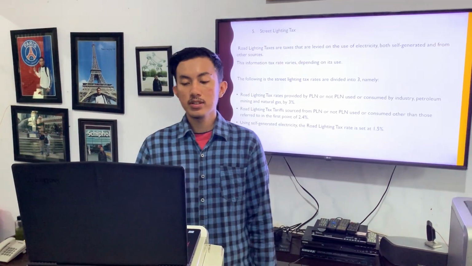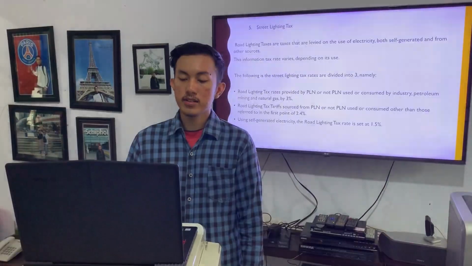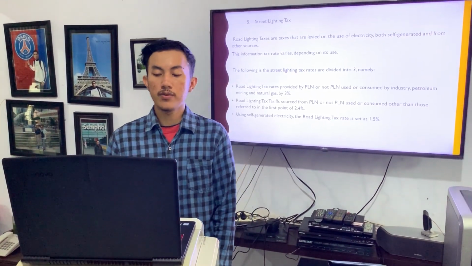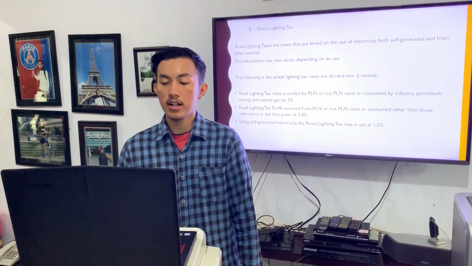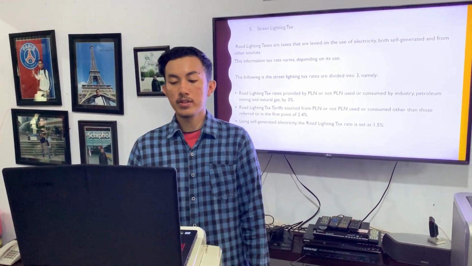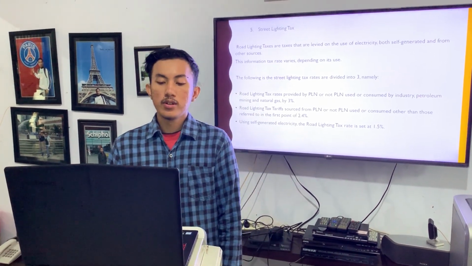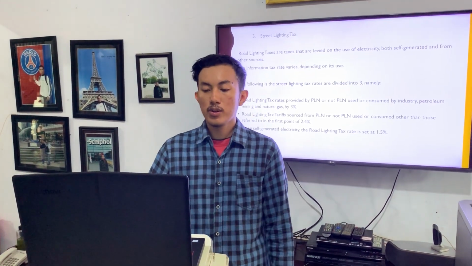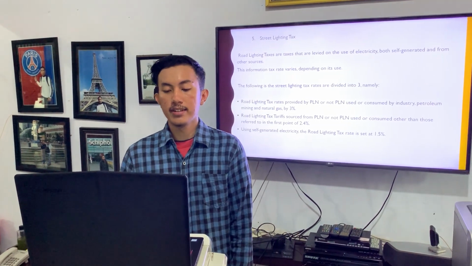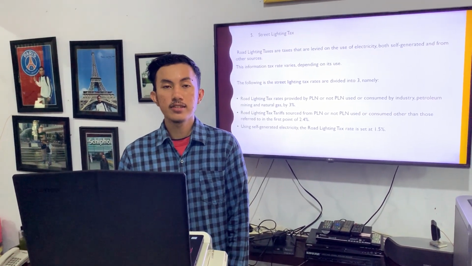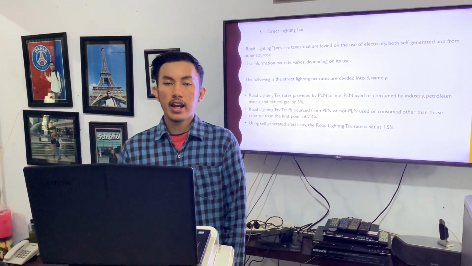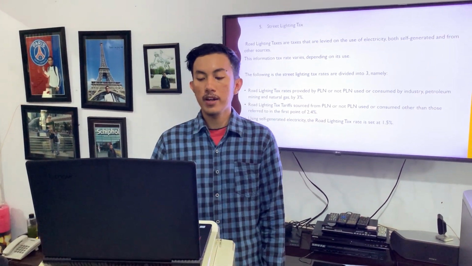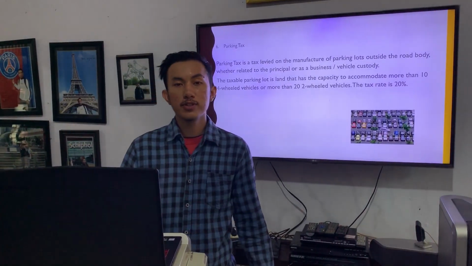And number 2 is road lighting tax rate sourced from PLN or not from PLN, used or consumed other than those referred to in the first point, at 2.4%. Using self-generated electricity, the road lighting tax rate is set at 1.5%.